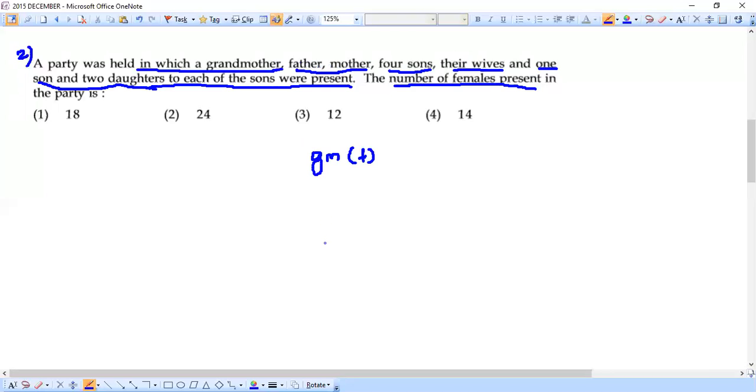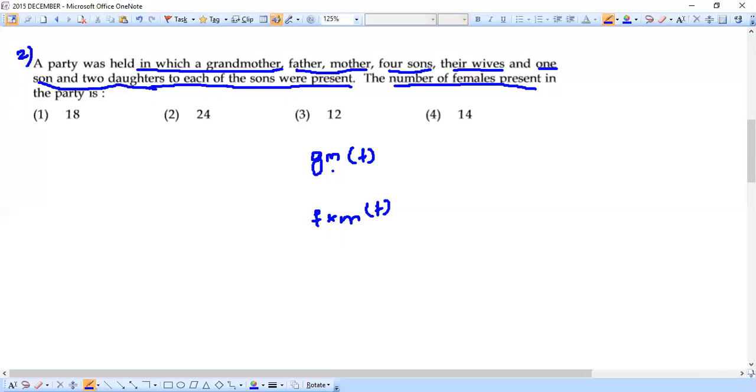So that means that father and mother must be from the next generation. So we will just specify this father and mother. They are from the next generation. Father and mother. So mother, definitely another female. Yes, fine.